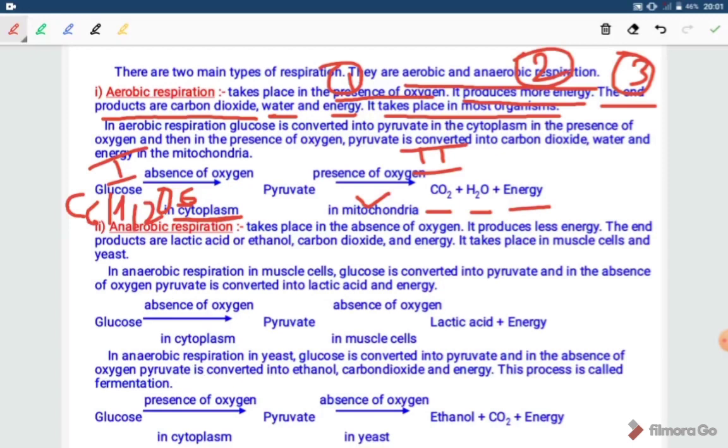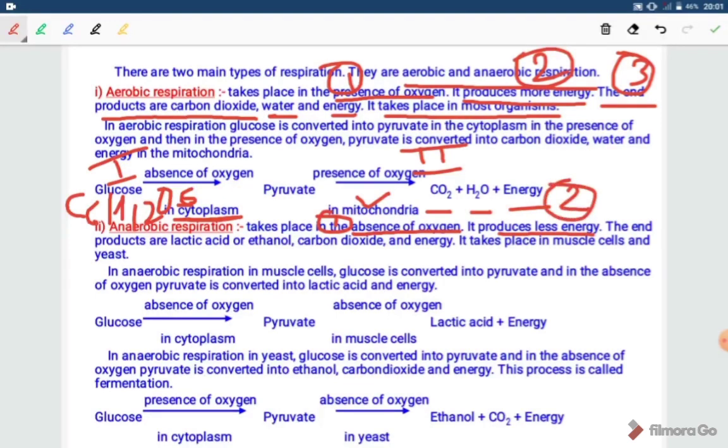So, while writing the details about aerobic respiration, you should write each and every word that has been highlighted here. Now, anaerobic respiration. Anaerobic respiration takes place in the absence of oxygen. First point, while writing the differences, it produces less energy.